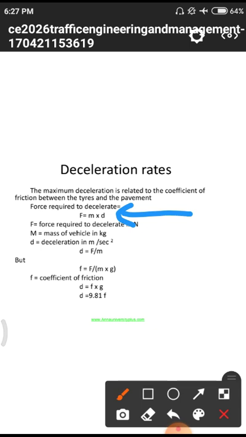So that mass is having some weight, so that we are converting those weight into newtons. Simply, whenever we are converting kilograms to newtons, we have to multiply with g. That means sometimes we are having 5 kilos or 10 kilos of mass, so we need to convert those quantities of mass to newtons. Simply we need to multiply with this gravitation value.